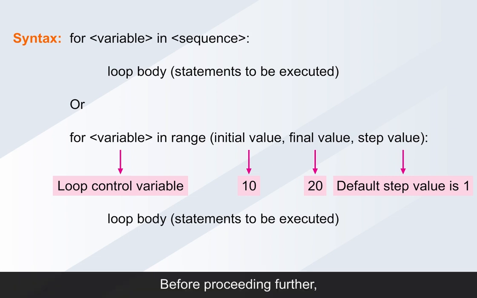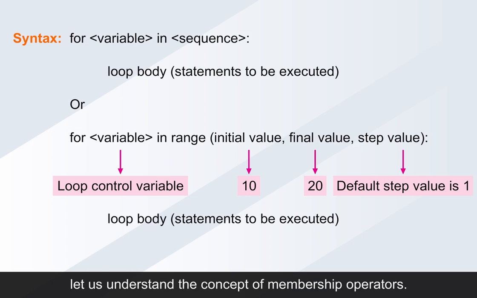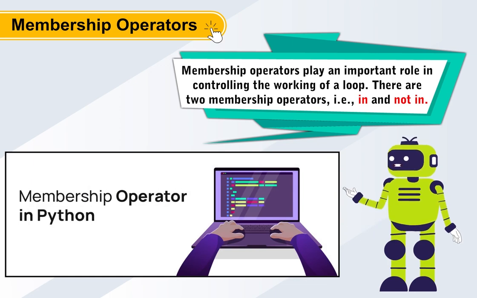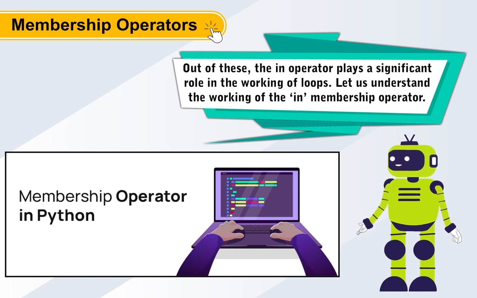Before proceeding further, let us understand the concept of membership operators. Membership operators play an important role in controlling the working of a loop. There are two membership operators, that is in and not in. Out of these, the in operator plays a significant role in the working of loops. Let us understand the working of the in membership operator.